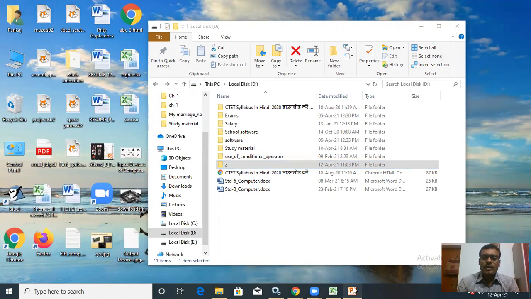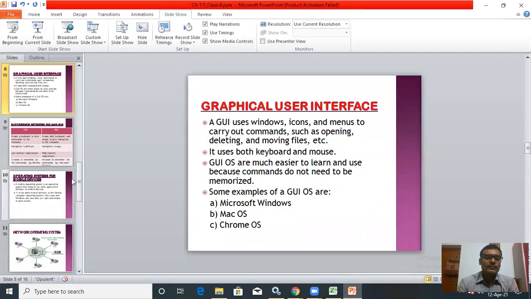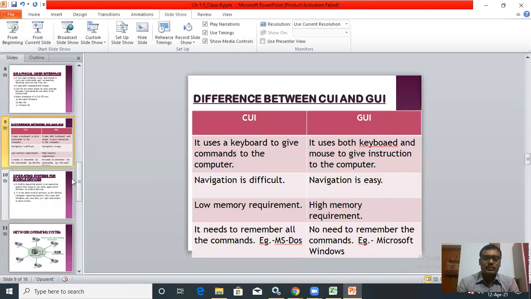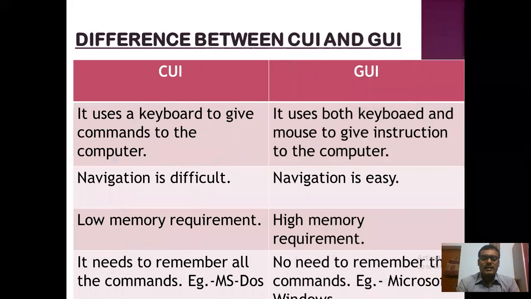Now coming to the next topic, children: the difference between CUI and GUI. What is the difference between CUI and GUI? CUI, its full form is character user interface. GUI, its full form is graphical user interface.